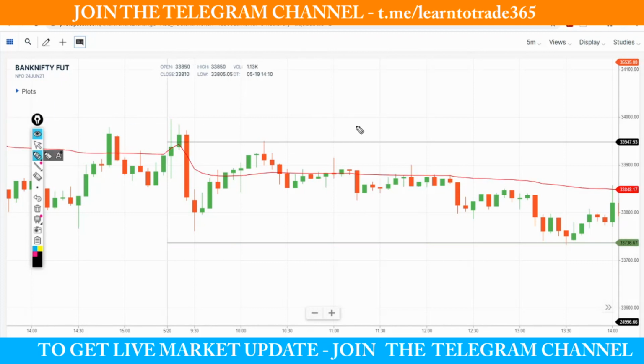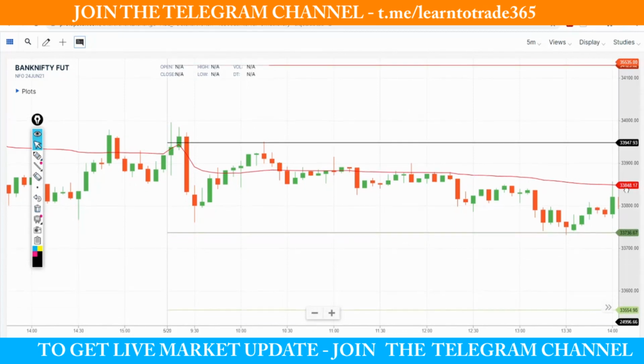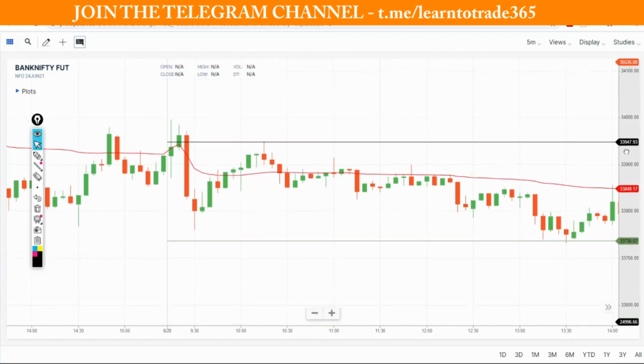So I believe everyone knows what pivot points are. The black color line which you can see is the pivot point or pivot line. The green color line you can see is the support one. On the above there will be a red colored line that is called resistance one. So now